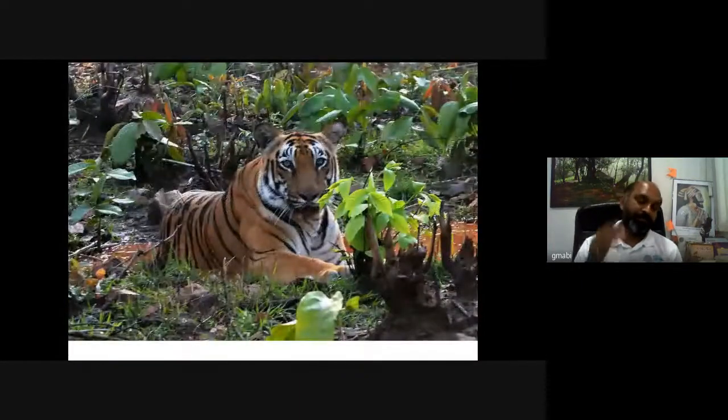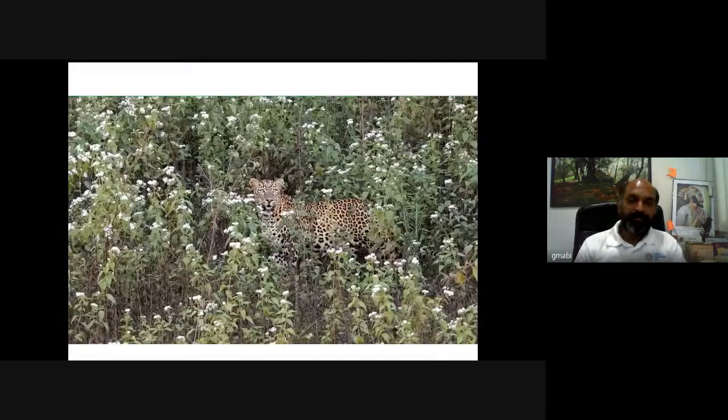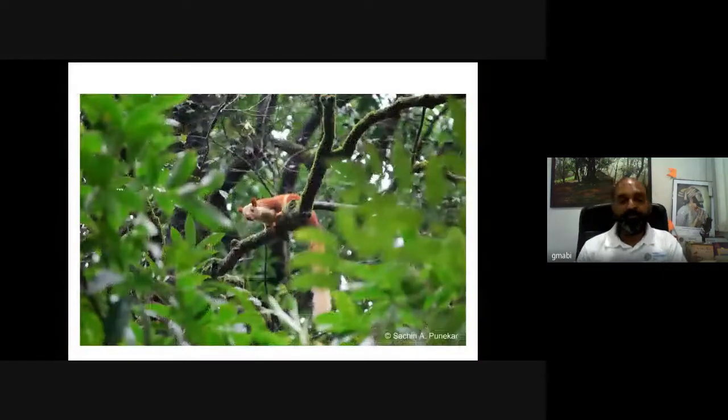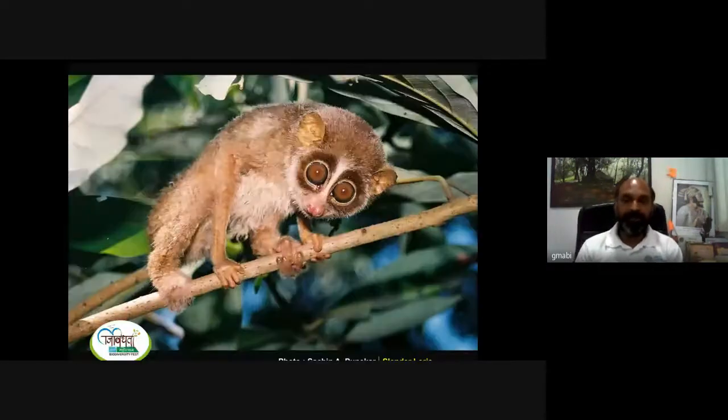Of course, this evergreen forest contains charismatic mammals like Royal Bengal tigers, leopard, then Indian giant squirrel, which is the state animal of Maharashtra. This is called Shekru or Devkhar in Marathi. This is very interesting.